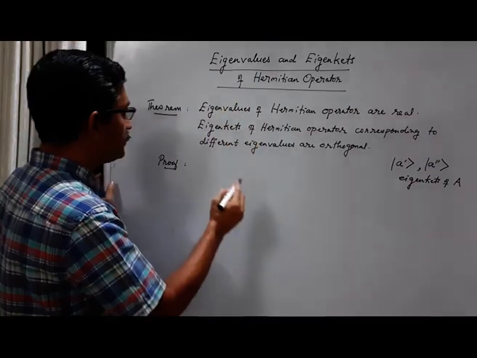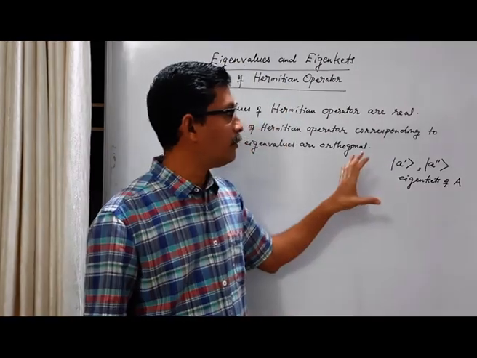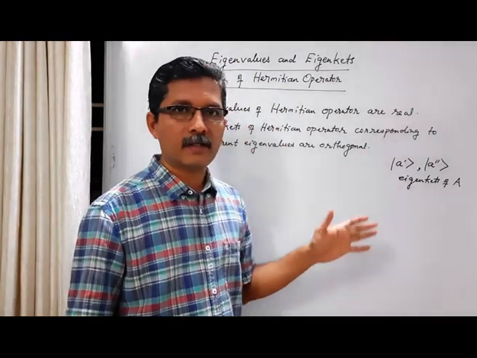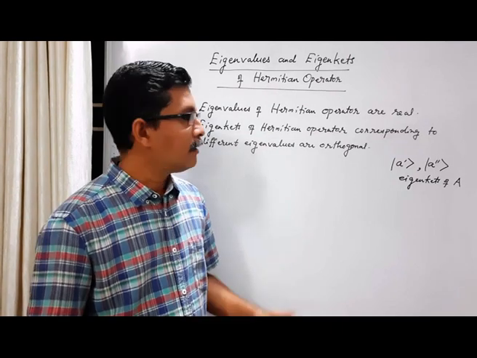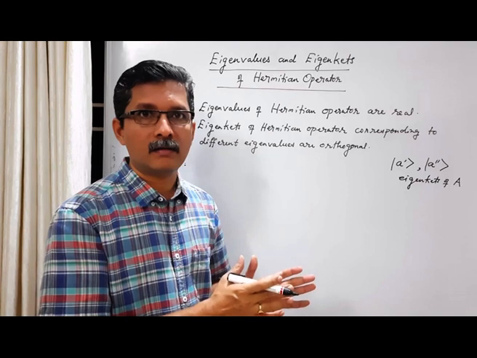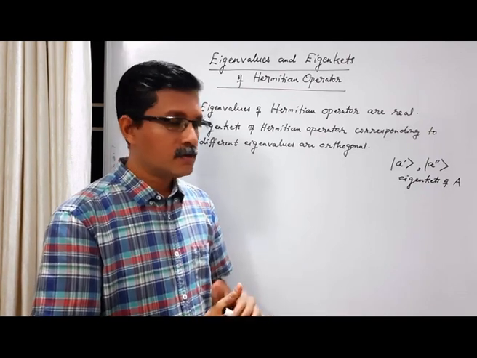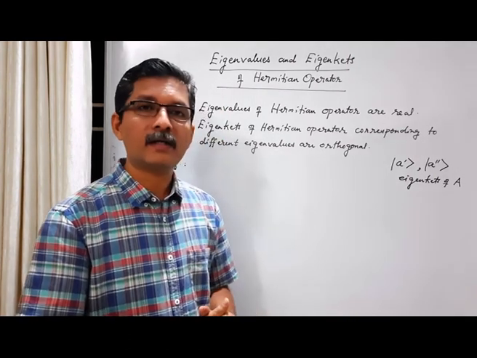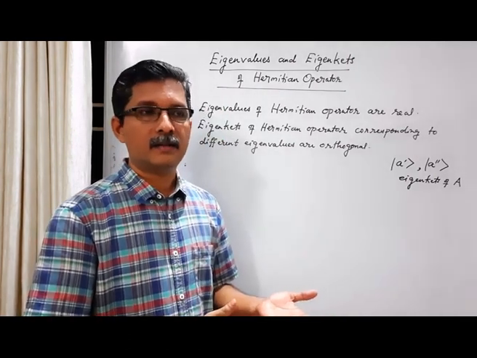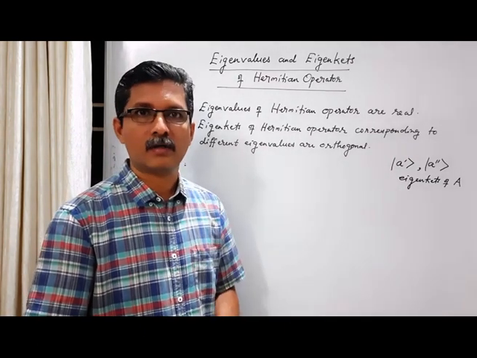So we can write, and one more point is, when we say that a particular vector is an eigenvector or eigenket, it is understood that this is not a null ket. Because if we consider a null ket as an eigenket, then the problem is that we can have an infinite number of eigenvalues corresponding to that.